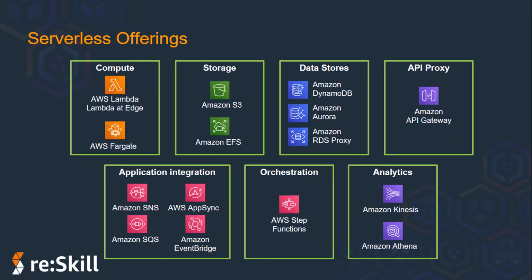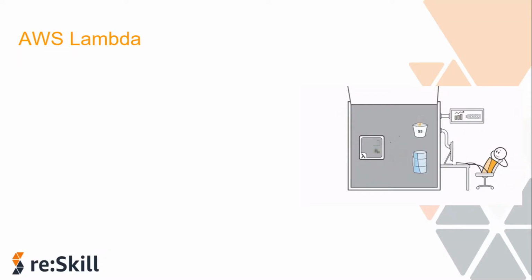Okay, and now proceeding towards the other serverless offerings, AWS has a lot of offerings that you can use to build serverless architectures on AWS. You might have an idea about a few of them, or maybe you are a beginner, but in this session we will be focusing on AWS Lambda majorly by discussing the various features of it and the working of it. So let's start discussing AWS Lambda now.